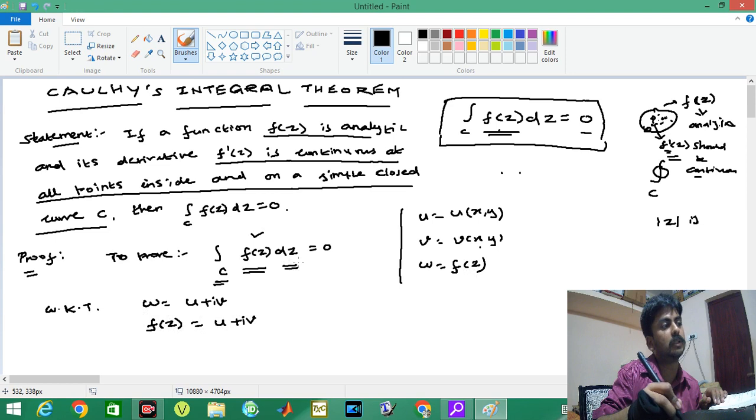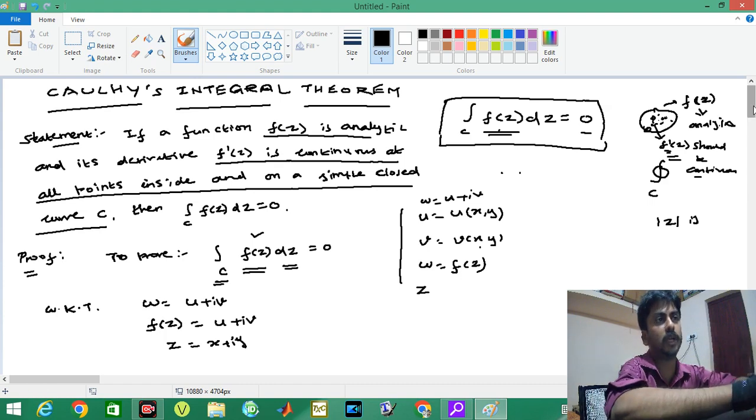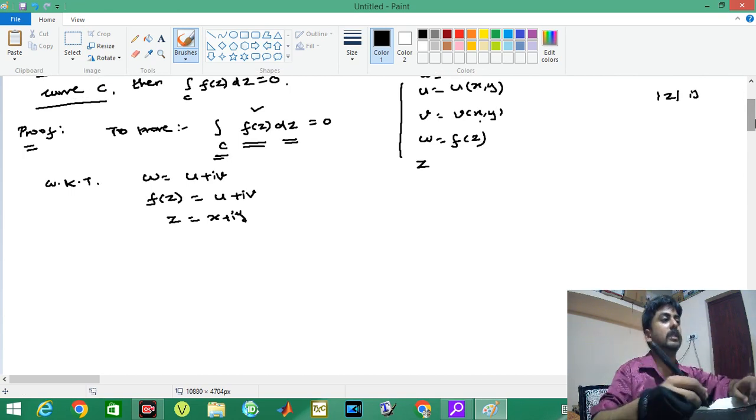The second thing I have to get is dz. Actually, I shall write here w equals u plus iv. I have written it already, so we shall write it here also. So what is z? z equals x plus iy. If z equals x plus iy, what will be dz?